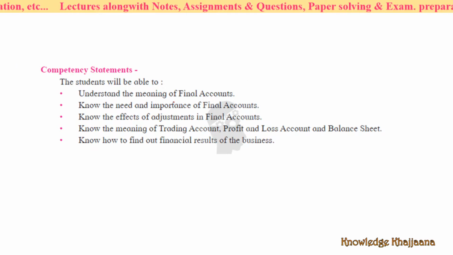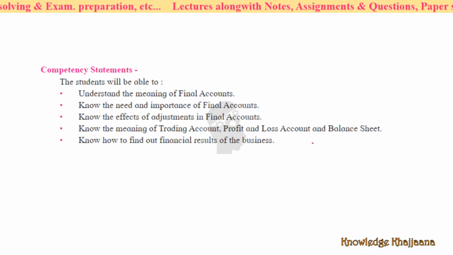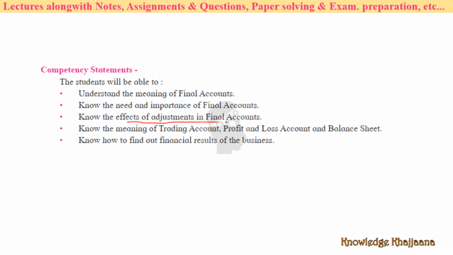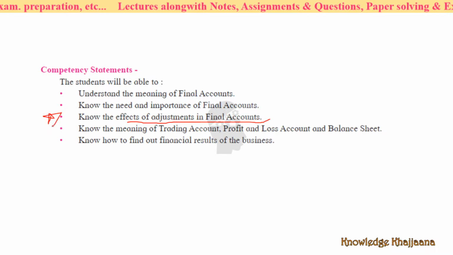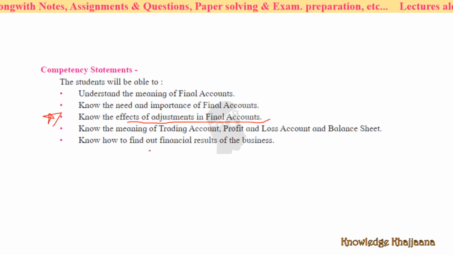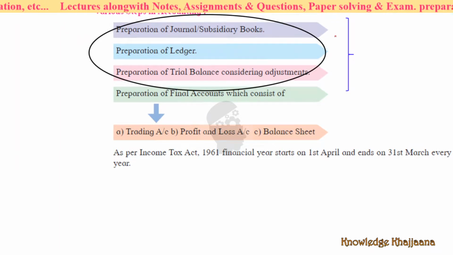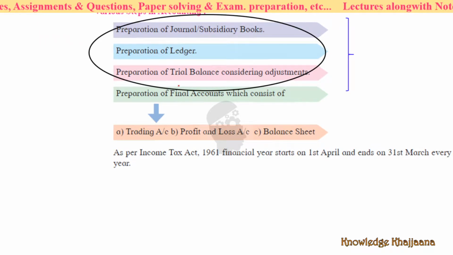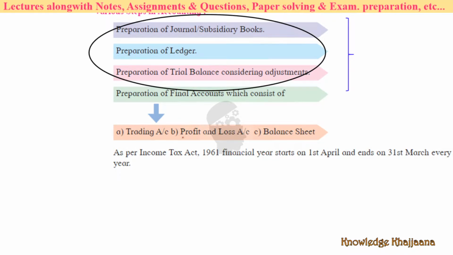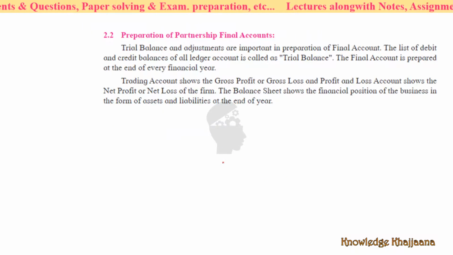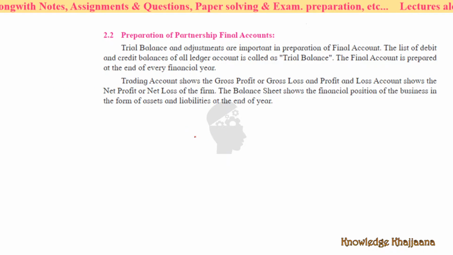As per the competency statement, you must understand the meaning of final accounts, need and importance of final accounts, effects of adjustments in final accounts, which is very, very important, and know the meaning of trading account, profit and loss account and balance sheet, and how to find the financial results of the business. These are the different steps in accounting. The trial balance amount would be given to you and you have to prepare the final accounts, means trading account, profit and loss account and balance sheet. Preparation of final accounts requires preparation of trading account, profit and loss account and balance sheet.